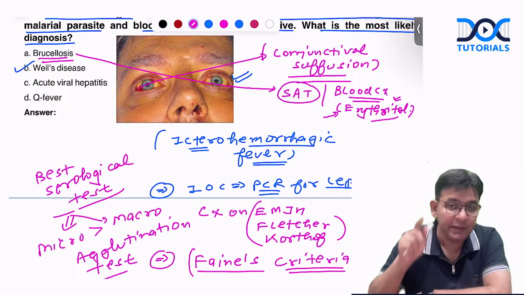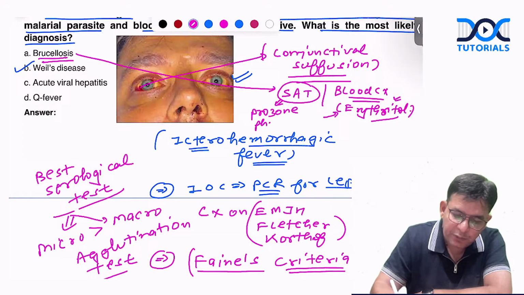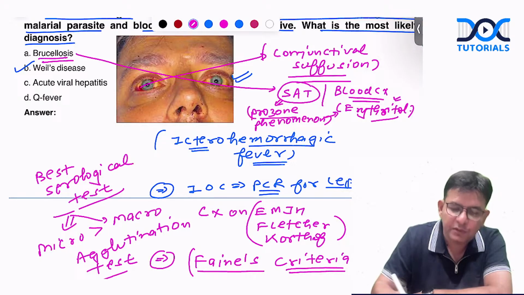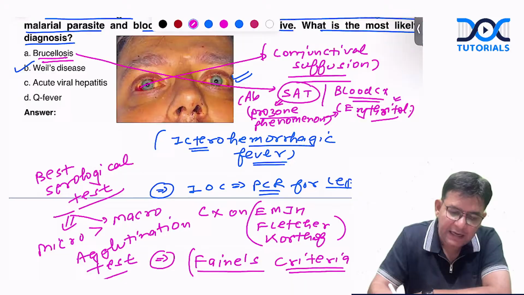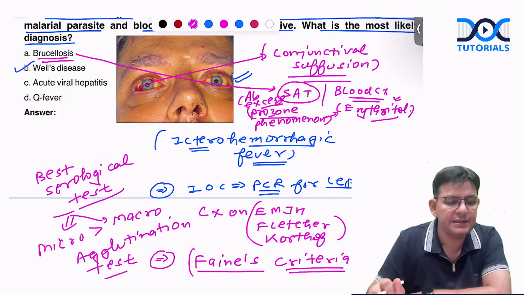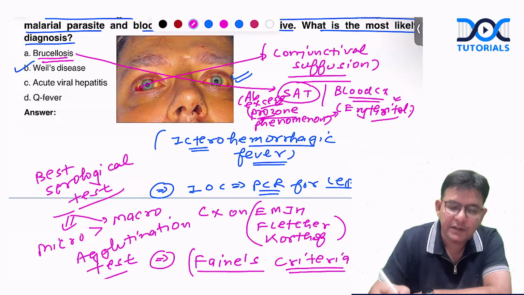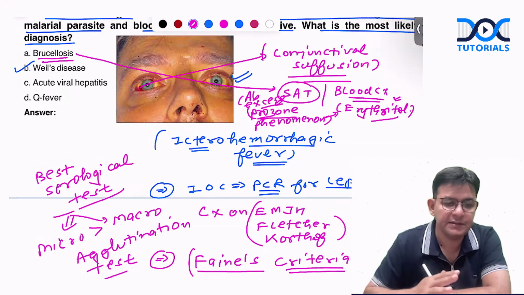And the question which came in your exam is this: in this particular SAT, which particular phenomenon happens? And the answer is the prozone phenomenon. Prozone is antigen excess or antibody excess? This is antibody excess. Okay, antibody excess is the prozone phenomenon. Postzone is what, guys? Antigen excess. So remember, one, the other is the opposite of it.